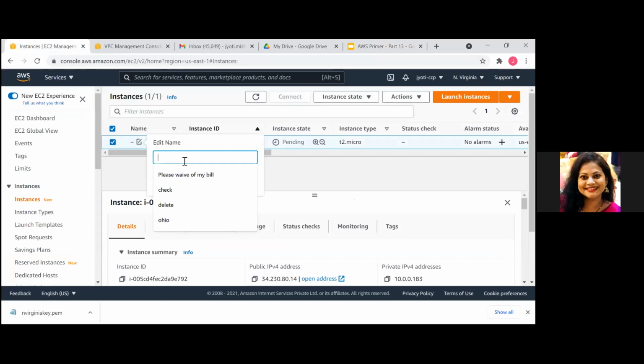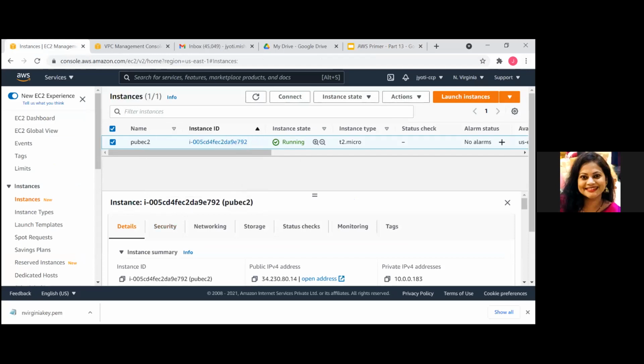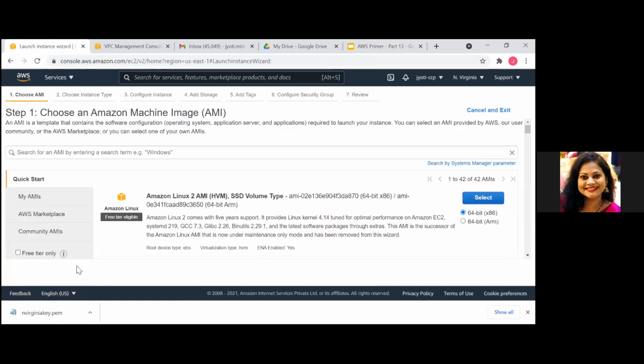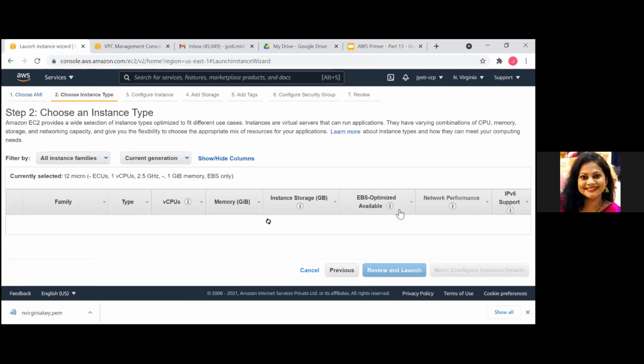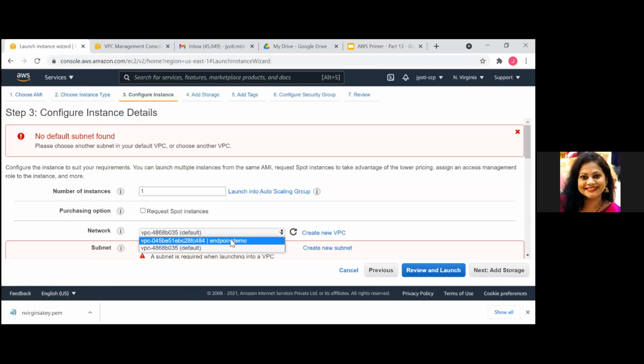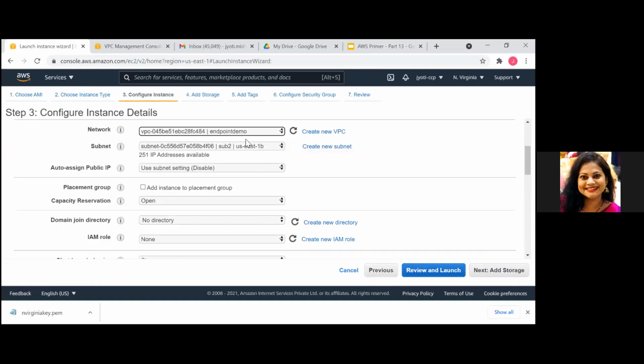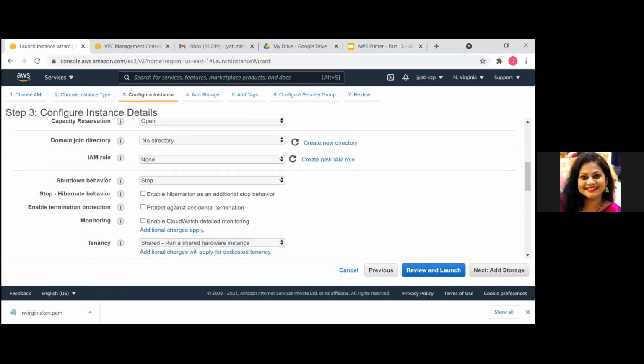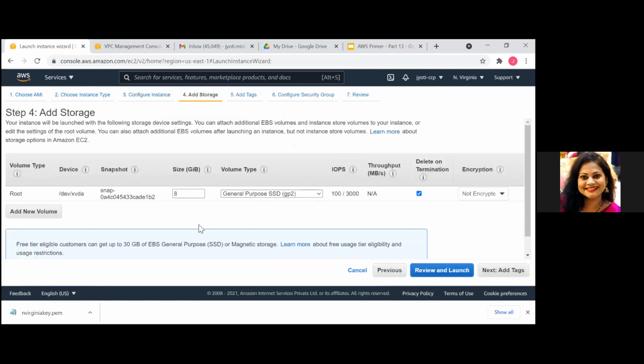With the next one, we'll associate sub2, and since it's private, I won't enable the auto-assign IP address.